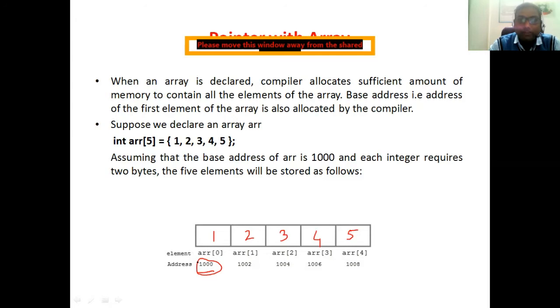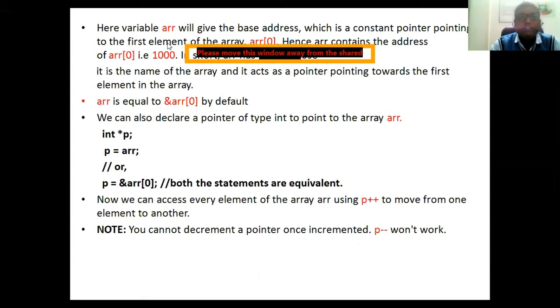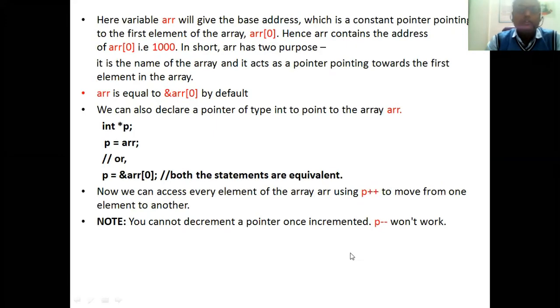So whenever we are talking about the pointer with the array, if you want to traverse the array with the help of addresses, you have to assign your base address to a particular pointer variable. Or simply, whenever you assign the particular arr to some other variable, arr contains the base address. So likewise, here we can see one example. Now here the variable arr will give the base address, which is a constant pointer pointing to the first element of the array.